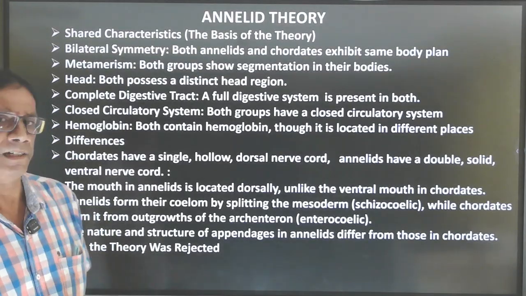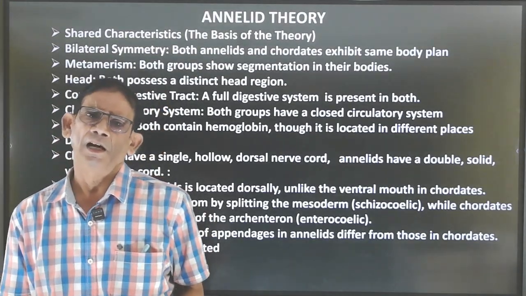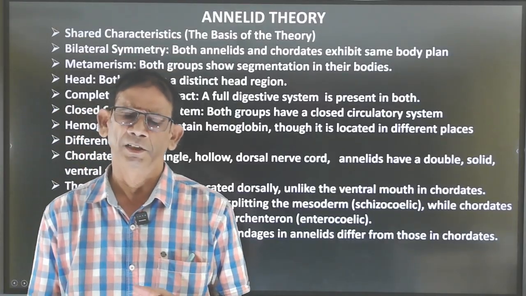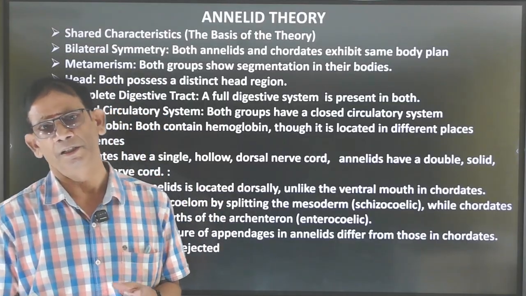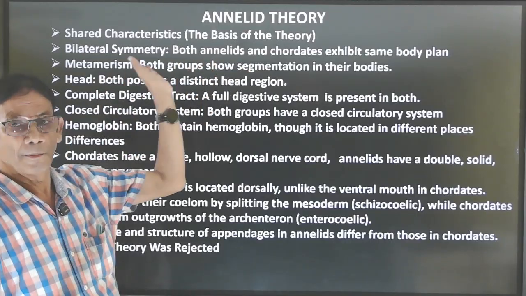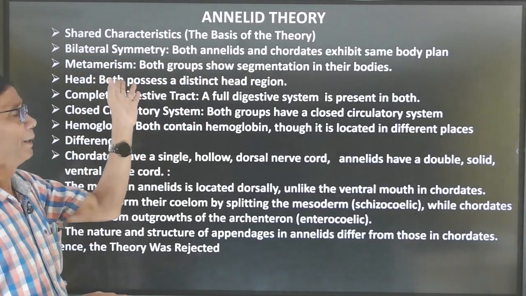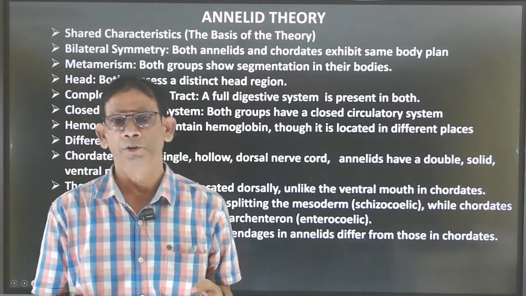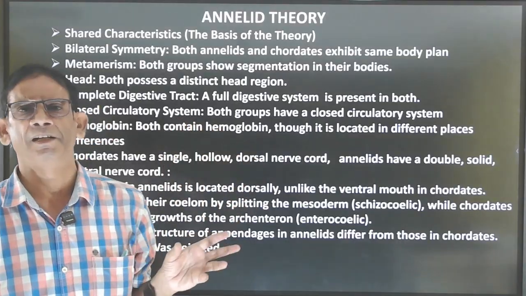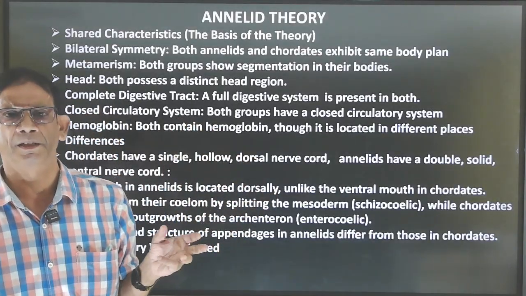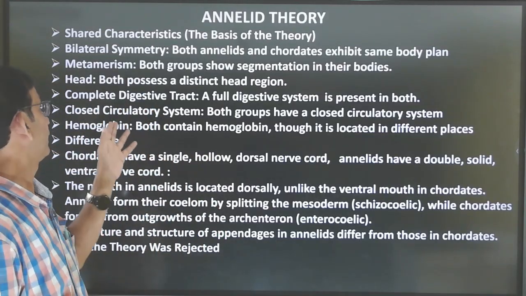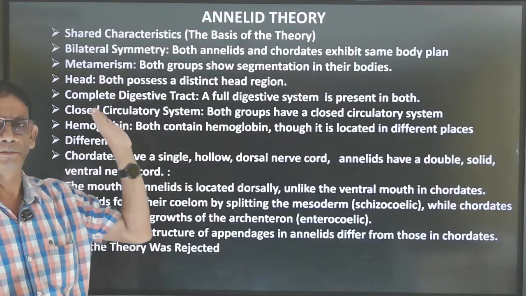The next theory is the annelid theory. Annelida is also a phylum of invertebrates. Both Annelida and Chordata have some similarities and also some dissimilarities. According to the similarities, both have bilateral symmetry and metamerism. Metamerism means segmentation of the body. Both have a segmented body; as we find in Annelida, they are internally segmented, and also in Chordata segmentation is there.